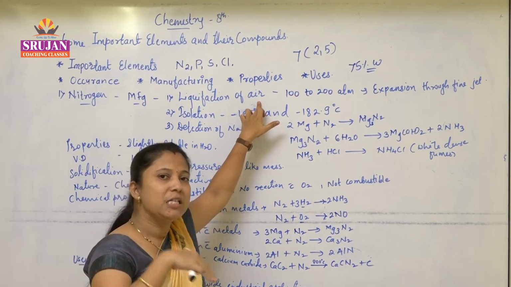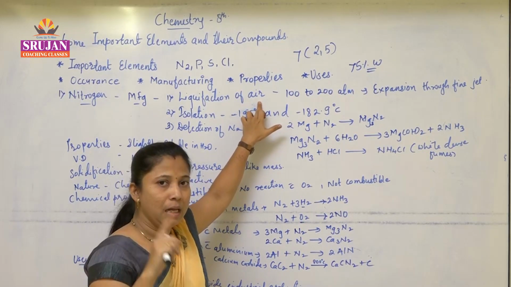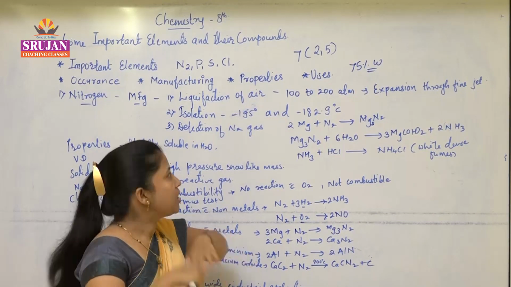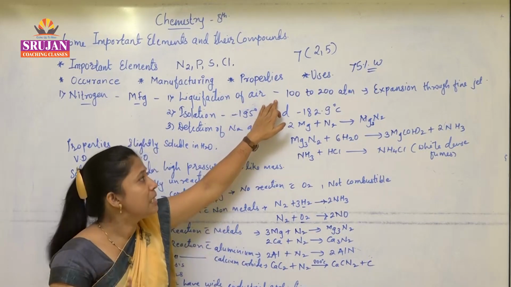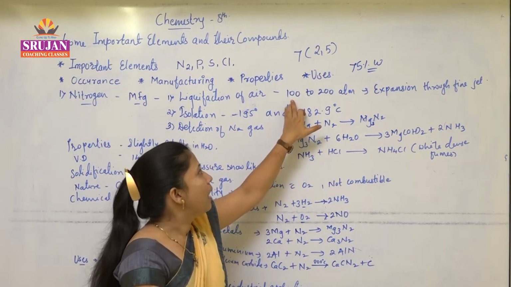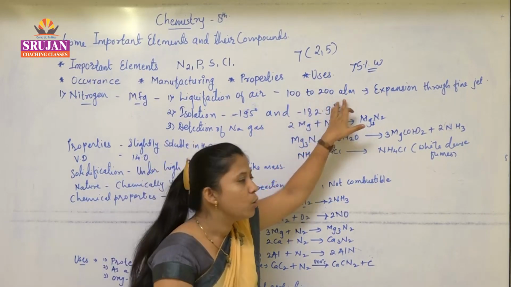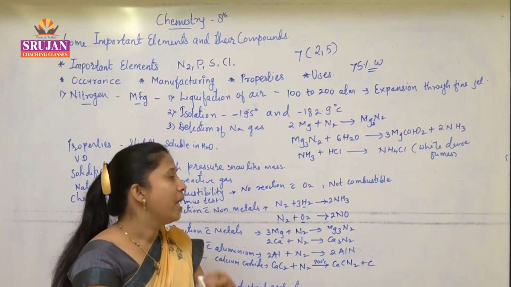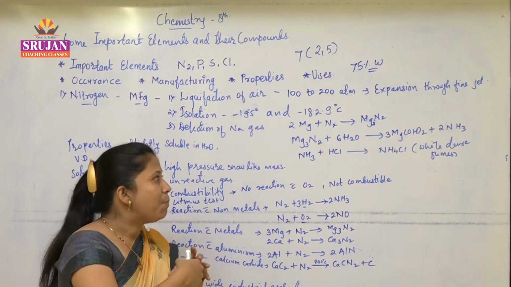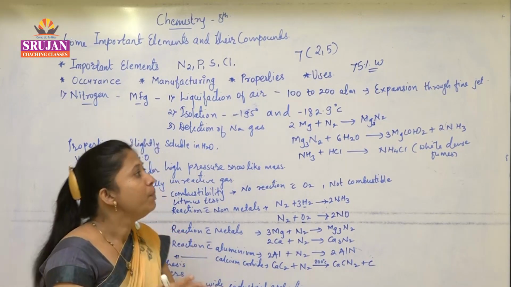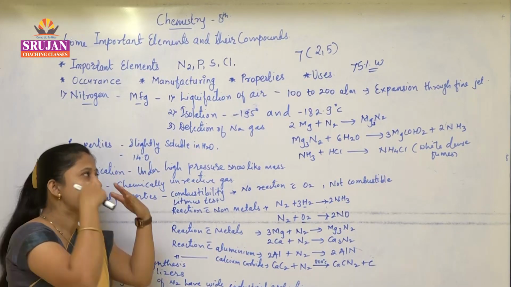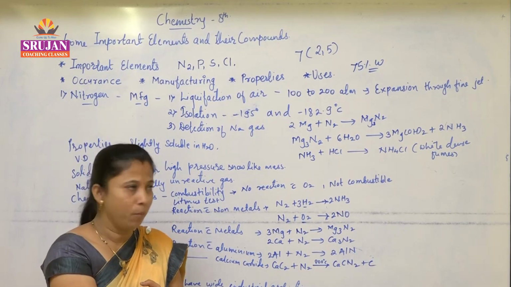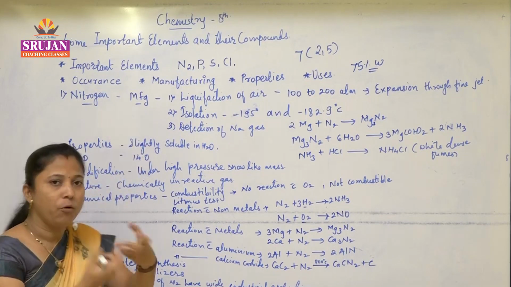Whatever air is present, nitrogen is available in it, that we all know. That nitrogen we have to liquefy. For liquefaction, we have to apply pressure, about 100 to 200 atmospheric pressure, and then that compressed air is subsequently expanded through a fine jet. Because of this, the gaseous nitrogen is converted into liquid form. So now we have this liquid nitrogen.